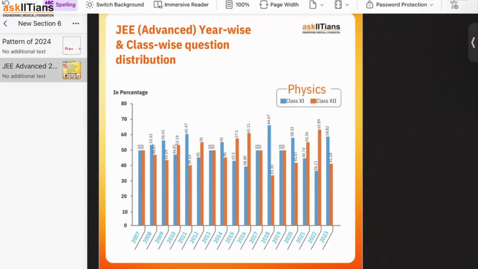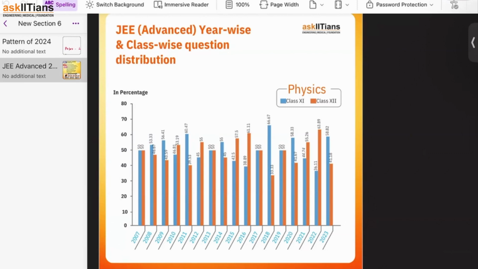Now, this is again a most important thing, so I'll just tell you what exactly this data shows. For physics, if you see, the trend is variable. If I talk about 23 and 22, you can understand very easily. In 23, they asked almost 60% from grade 11th, and in 22, they asked only 37% from grade 11th. So in physics, it's too much variable.